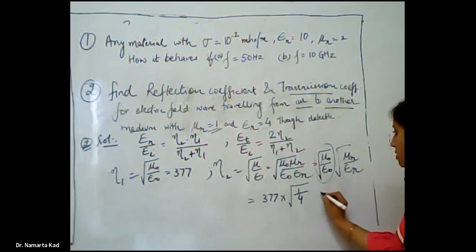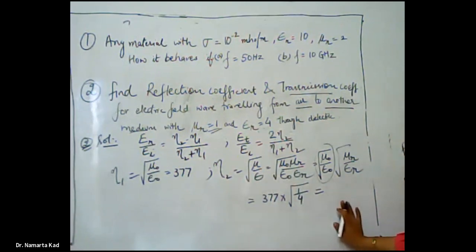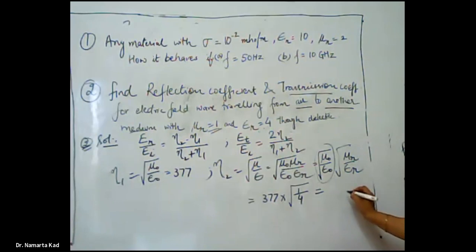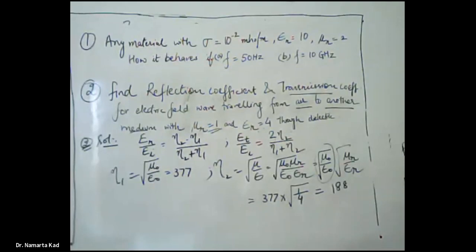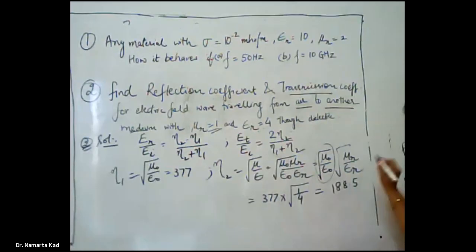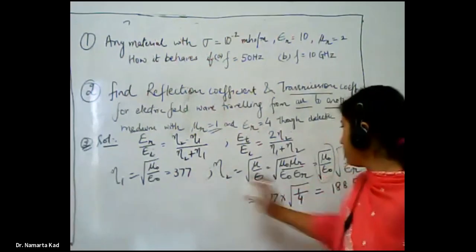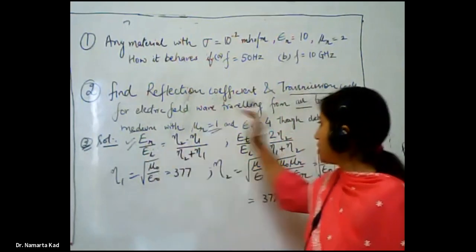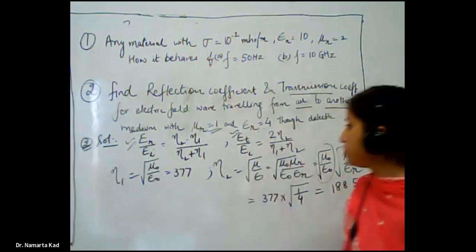Just solve it and you get eta 2 as 188.5. Just use these values of eta 1 and eta 2 and solve for ER upon EI, the reflection coefficient, and the transmission coefficient.